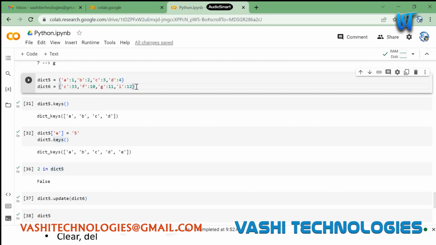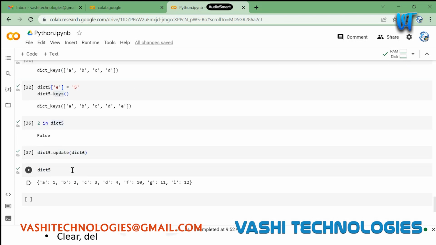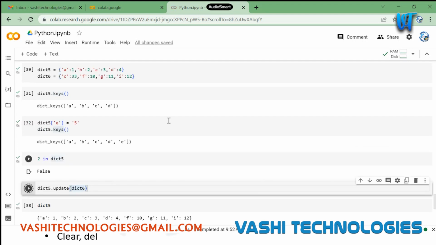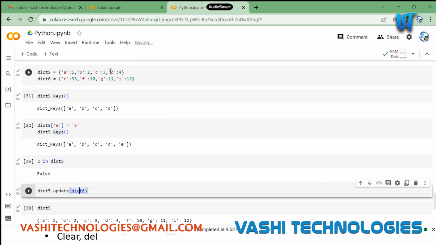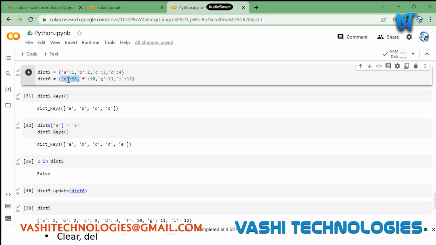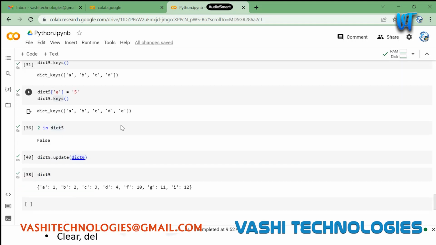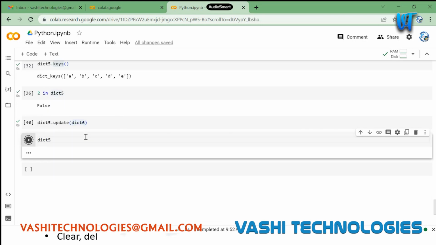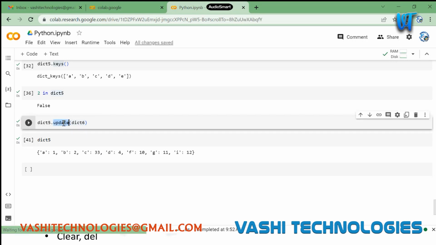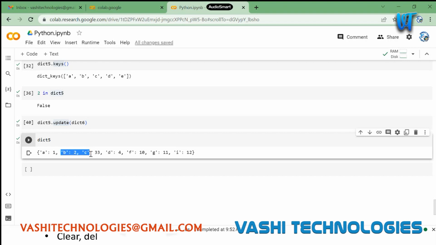If the second dict already contains keys which are present in the first dictionary which we are updating, then those will be replaced by this. Now this c will replace the initial C of dict5. You can see that the C value is changed to 33. So update, as the name suggests, will just update values. If any values are found, it will update them. If values are not found, it will add them to the dictionary as new values.